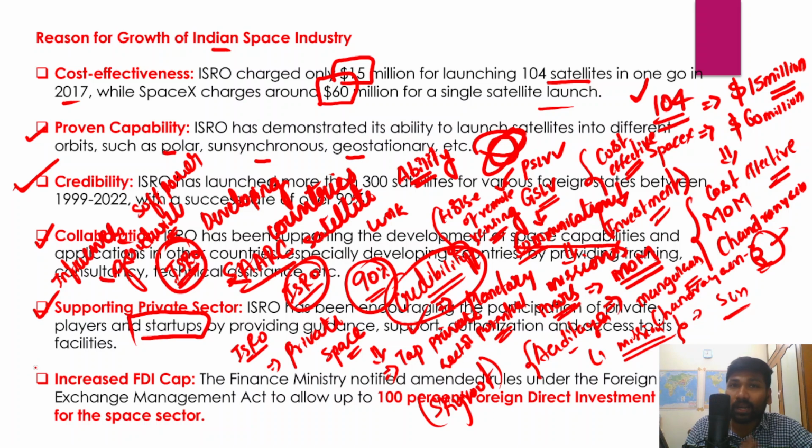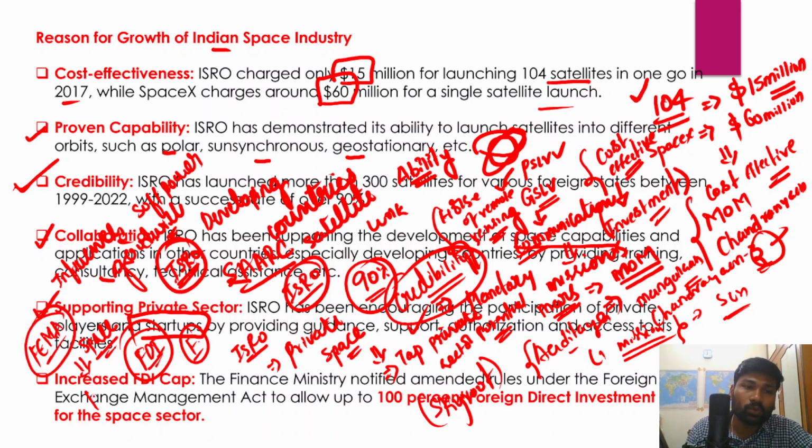And as part of the policy reforms within the area of space, the foreign direct investment cap has also been increased. Recently, the Ministry of Finance has notified rules under the Foreign Exchange Management Act, or FEMA Act, and under these amended rules, 100% FDI has been allowed into the space sector.